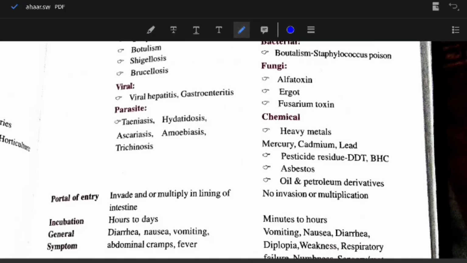Viral: viral hepatitis and gastroenteritis. From parasite: teniasis, hydatidosis, ascariasis, amoebiasis and trichinosis. Fungi: aflatoxin, ergot, fusarium toxin. Chemical: heavy metals like mercury, cadmium and lead. Pesticide residue: DDT, BHC, asbestos, oil and petroleum derivatives.